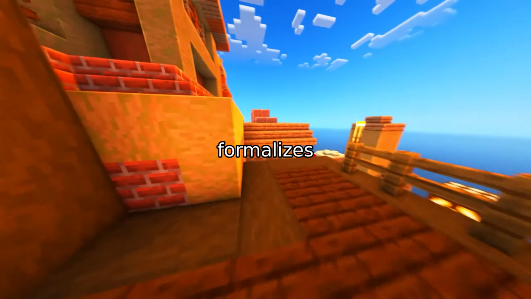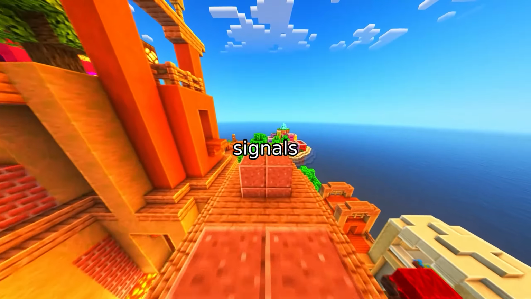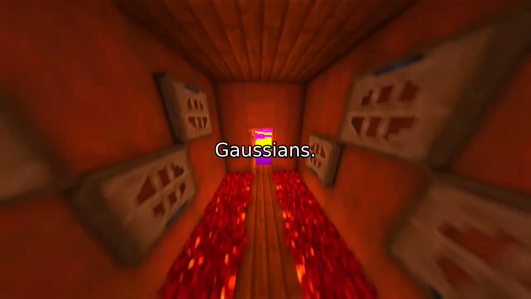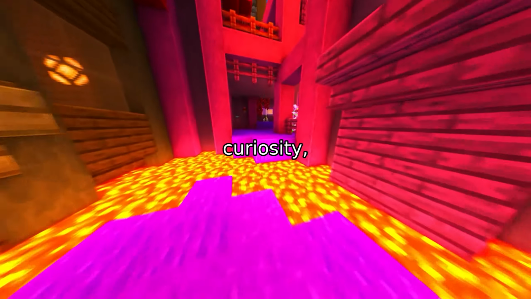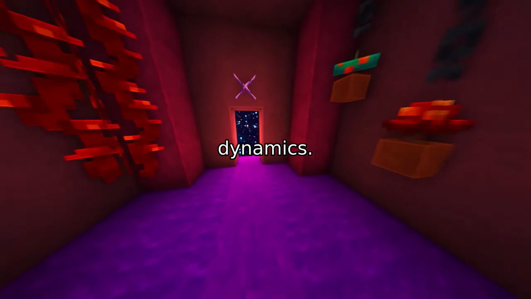The q-central limit theorem formalizes this. Aggregates of correlated signals converge to q-Gaussians, not standard Gaussians. So q is not just a physical curiosity, it's a structural property of learning dynamics.